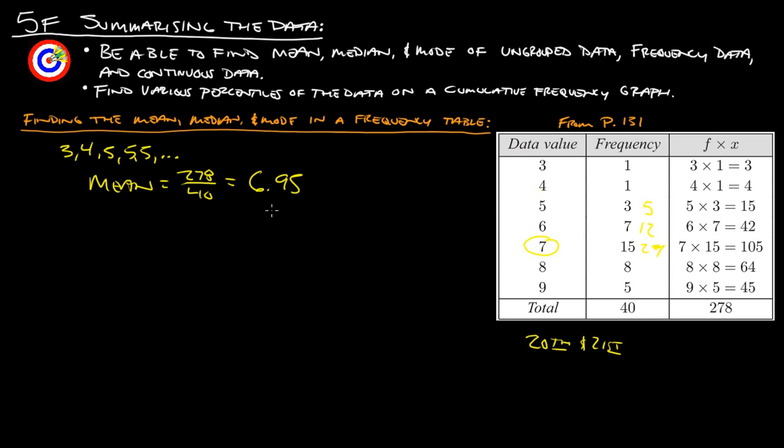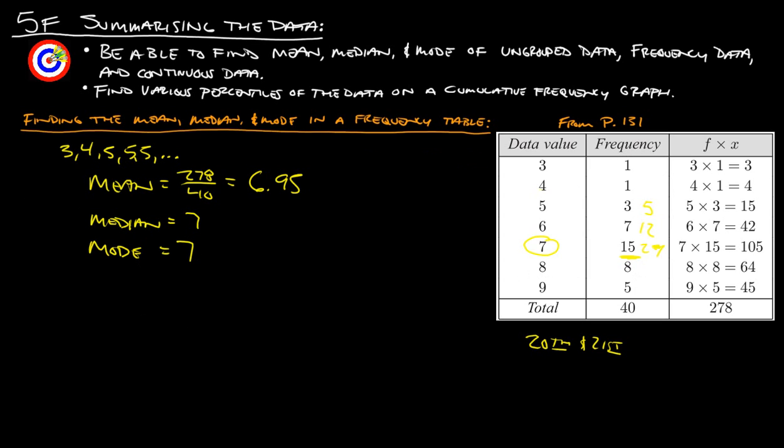So both the 20th and 21st piece of data, they're both 7. So that means the average of 7 and 7 is just going to give us 7. So the median is going to be 7. Right? And then the mode is the one that occurs most often, and that one's really nice and easy because look, 7 occurs 15 times, and the one that occurs the next most would be 8. So our mode is also 7. Alright? So that is how you do it if you have a frequency table.